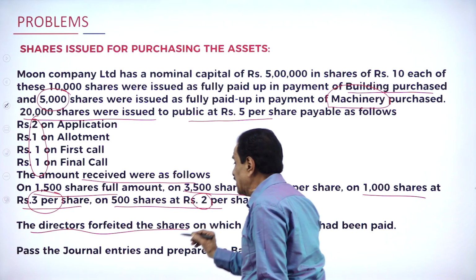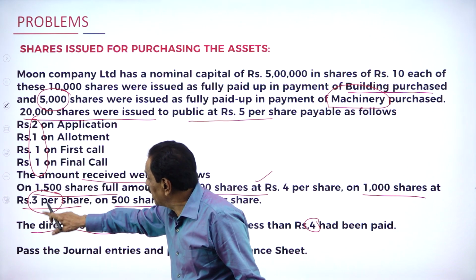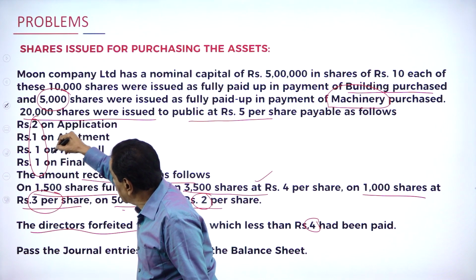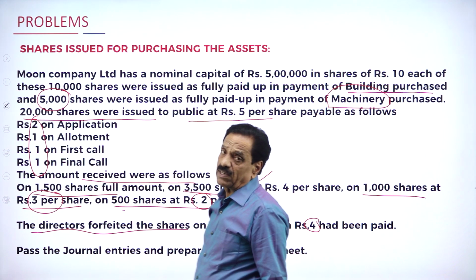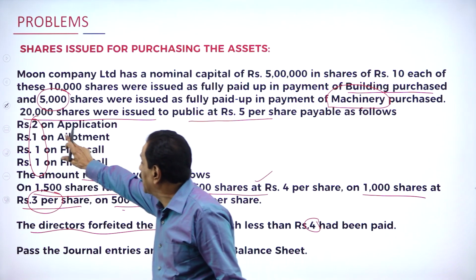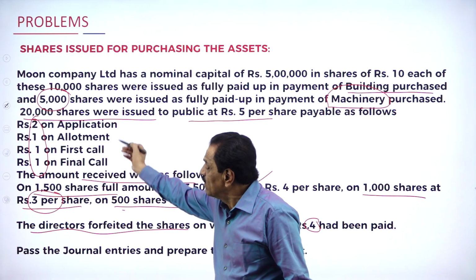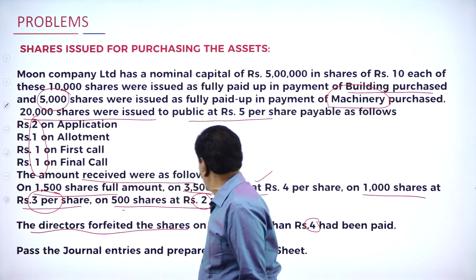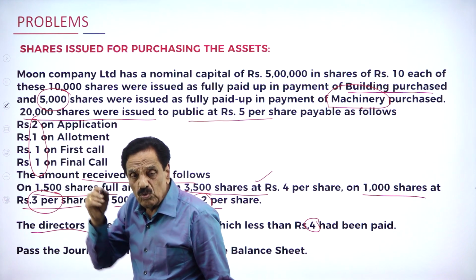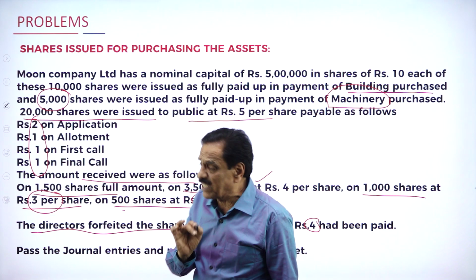Regarding the 500 shares, he paid only rupees 2. Careful: 500 shares, they paid only rupees 2 per share, which means he has paid only the application money. He fails in allotment, the first call and the final call. Regarding the 1,000 shares, he paid 3 rupees, meaning 2 on application, 1 on allotment, and fails to pay the first call and the final call.